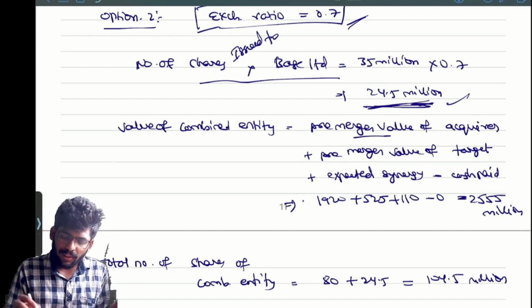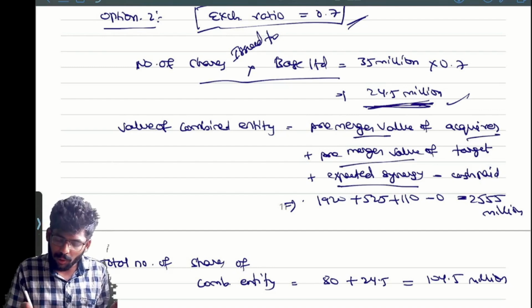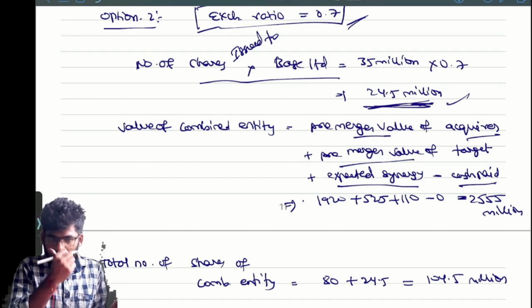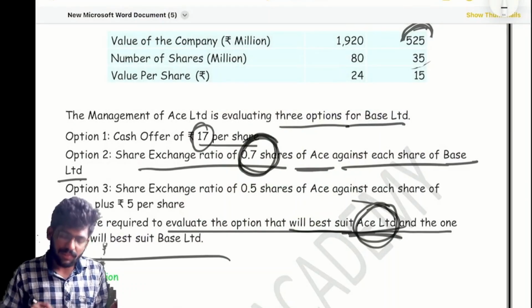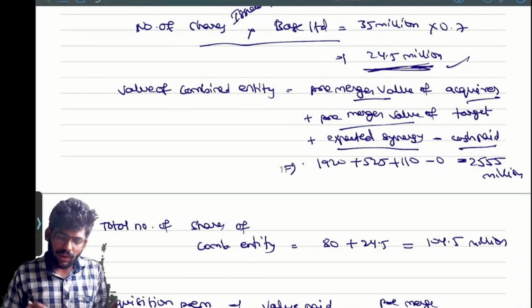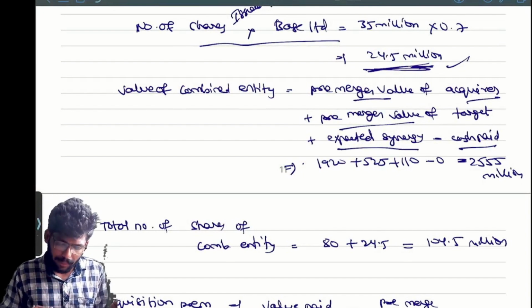Yes: pre-merger value of acquirer plus pre-merger value of target plus expected synergy value minus cash paid. In the given question, they are not paying any cash, they are issuing only shares. So we take the pre-merger value of the acquirer, which is the acquirer's market price, previously how much?